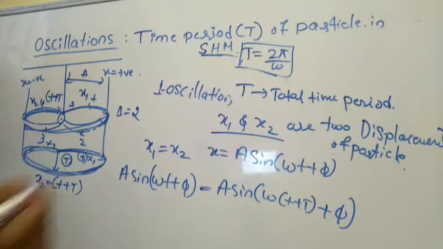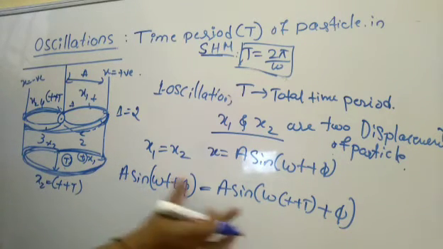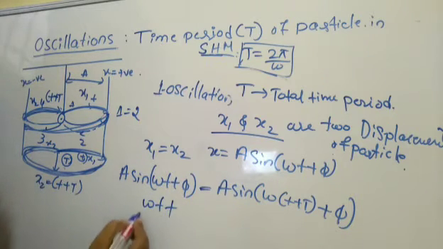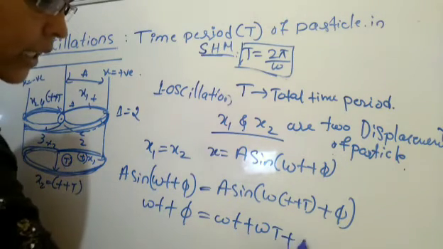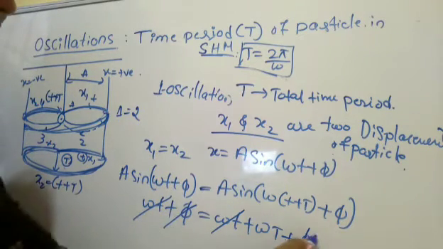So concentrate, this is a very important discussion. Since sine is on both sides, we directly go ahead with omega t plus phi is equal to omega t plus omega T plus phi. If you cancel, what do you get here?